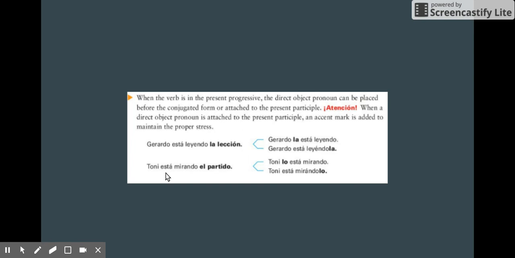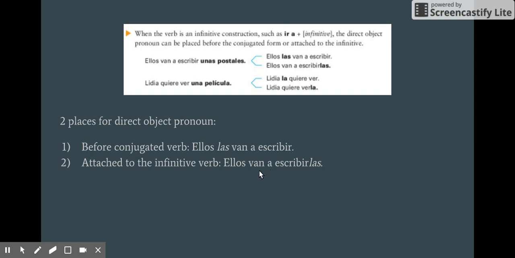In this sentence, Tony está mirando el partido. Tony is watching the match or the game. What is Tony watching? He's watching the game. So the game or the match is the direct object. The pronoun for that, since it's singular and masculine, would be lo. You can either place it before the conjugated verb, Tony lo está mirando, or attached to the present participle, Tony está mirándolo.